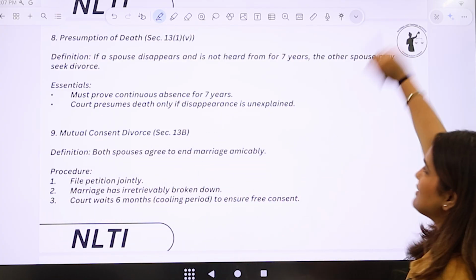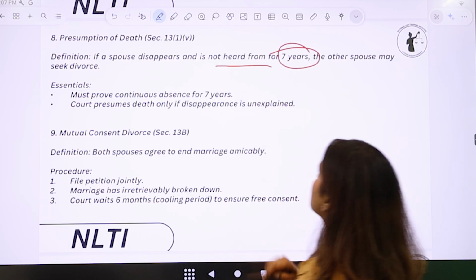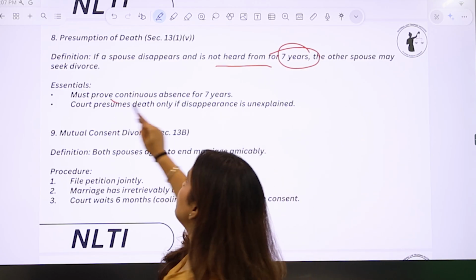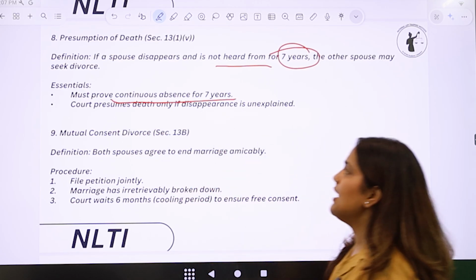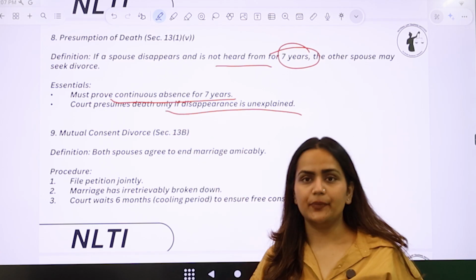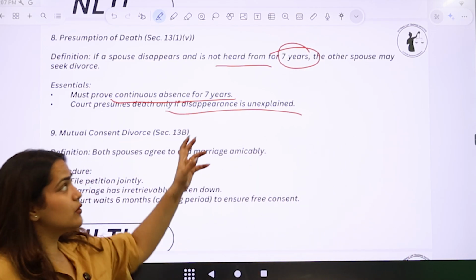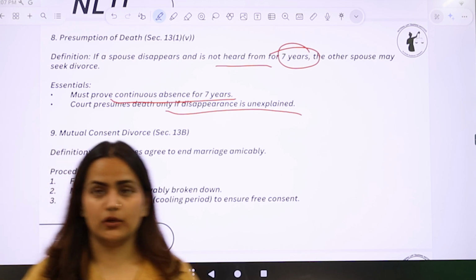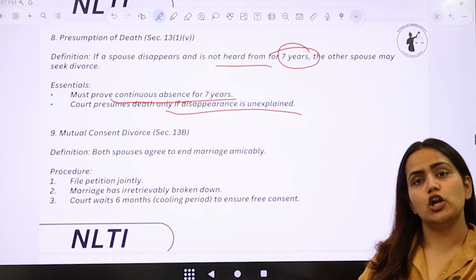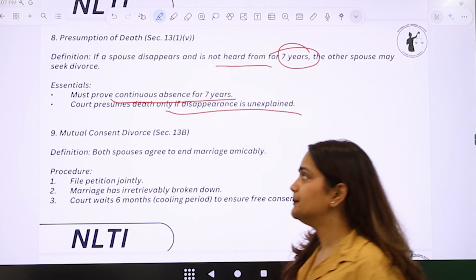If a spouse disappears and is not heard from for 7 years, the other spouse may seek divorce. So must prove continuous absence for 7 years, and the court presumes death only if disappearance is unexplained. Right? अगर disappearance explained है, in that case the court can't grant any sort of divorce. और 7 years must है यहाँ पे. 7 years से पहले no divorce can be sought in such a case.